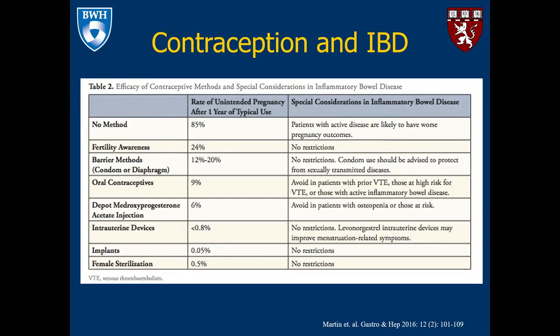This is a chart depicting contraception methods and inflammatory bowel disease and special considerations for patients who have IBD interested in contraception. And for the most part, you can see that for most of the types of contraception, there are no restrictions, though I will point out that oral contraceptives may be recommended to be avoided among patients with inflammatory bowel disease if they have prior history of VTE, if they're thought to be high risk for VTE, or if they have active inflammatory bowel disease.